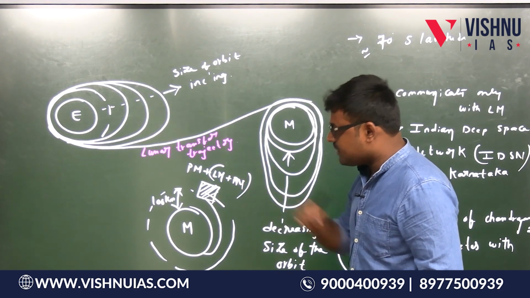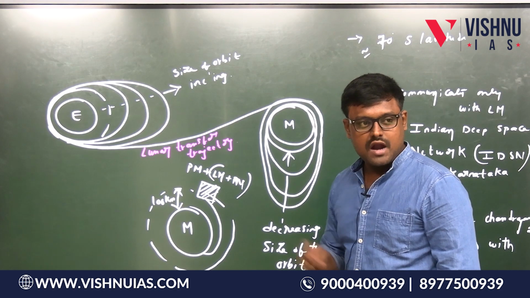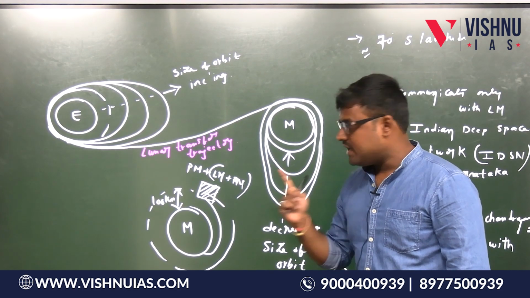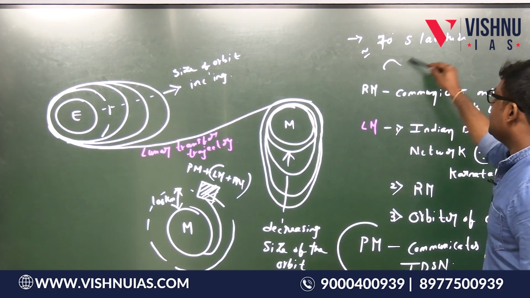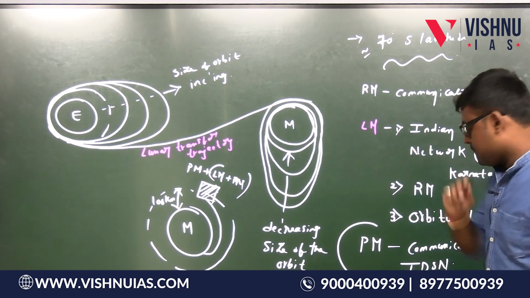After that the lander gets separated, will land on the moon and the rover will be released. Where is the lander landing here? 70° south latitude.